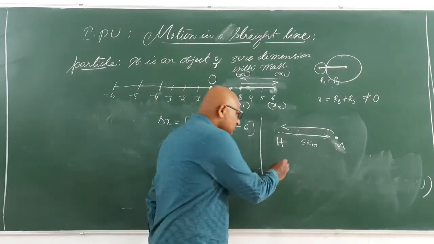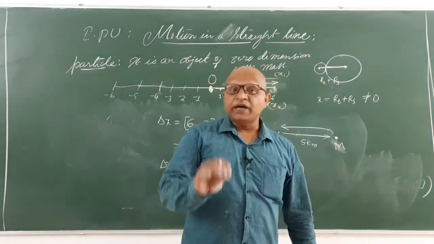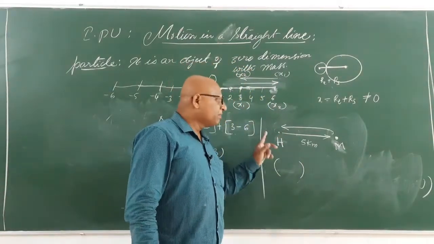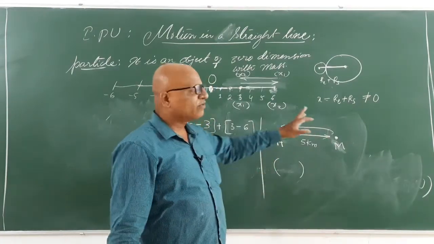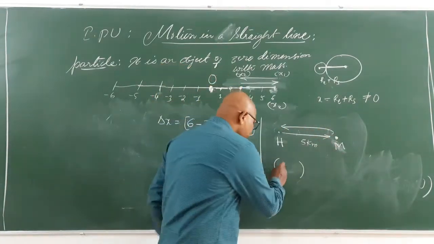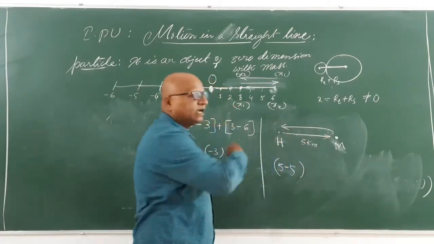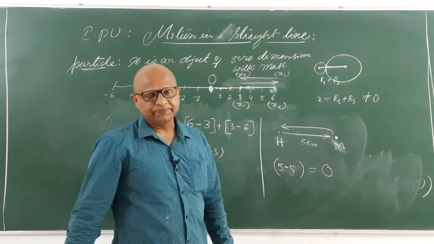If I ask a scientist, a mechanics student, what is the total displacement of the boy going from H to M and M to H? He will say H to M is 5 kilometers, and M to H is minus 5 because it is the left side journey. So the total displacement is 0, he will say.